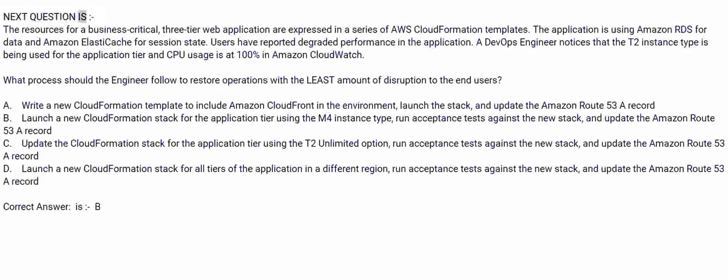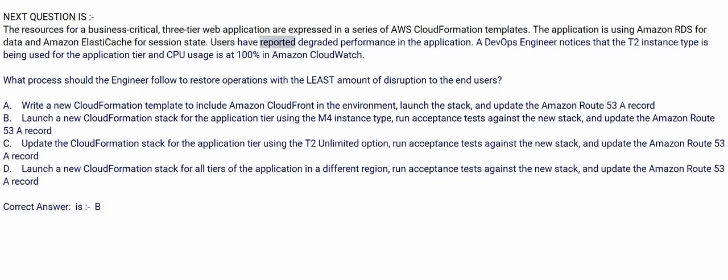Correct answer is C. Next question: the resources for a business-critical, 3-tier web application are expressed in a series of AWS CloudFormation templates. The application is using Amazon RDS for data and Amazon ElastiCache for session state.